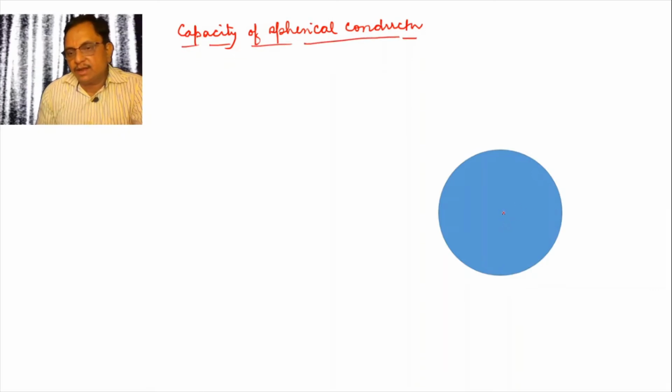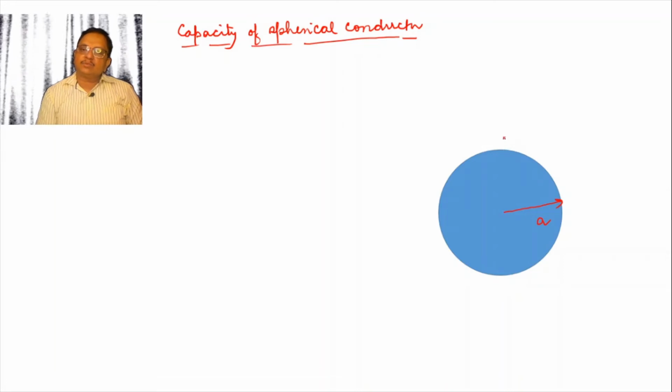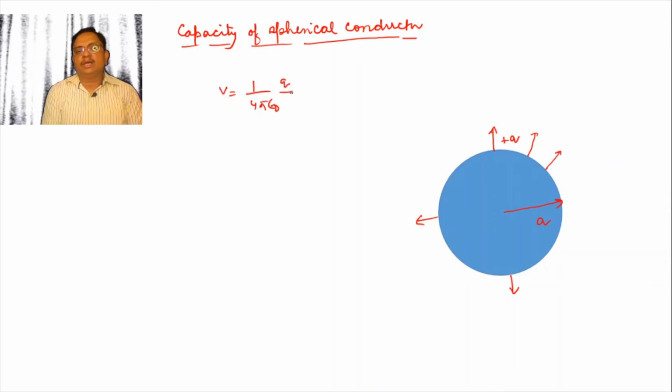Let a sphere of radius A, charge given on it is supposed to be plus Q. So we can calculate the potential of this spherical conductor: V is equal to 1 over 4 pi epsilon 0 times Q upon A.